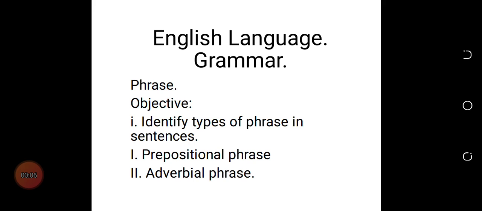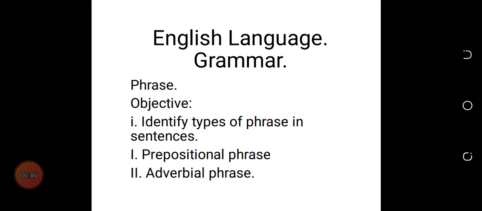For today's lesson, we are going to look at phrases, something we started last week. We're going to continue with the phrases we have not looked at. I'm going to take you through prepositional phrase and adverbial phrase. For the objective, we have to identify types of phrase in sentences. Mainly for today's lesson, we will look at just these two, prepositional phrase and adverbial phrase.